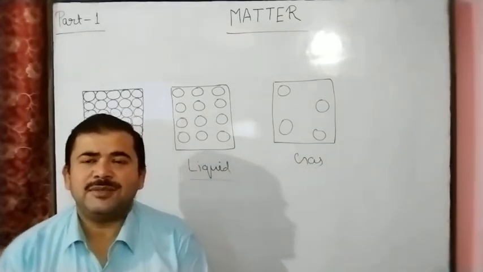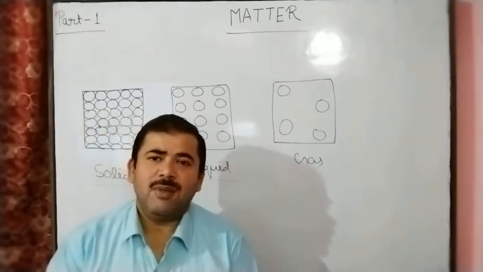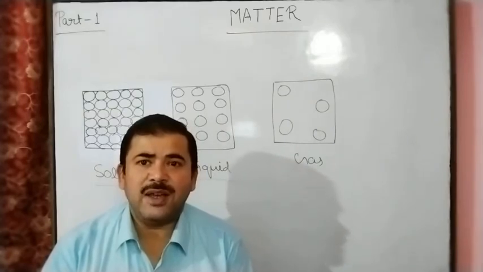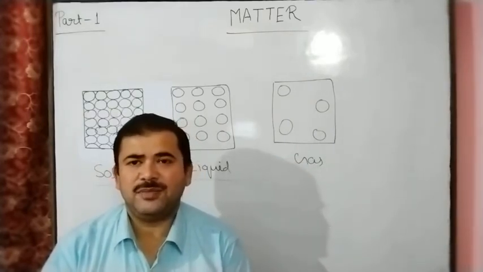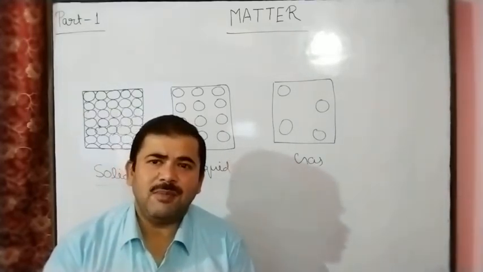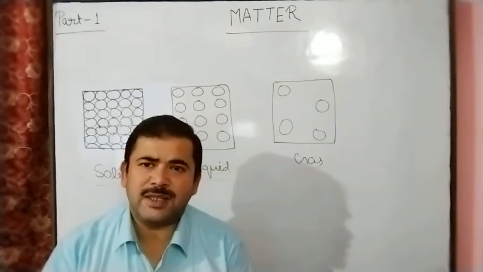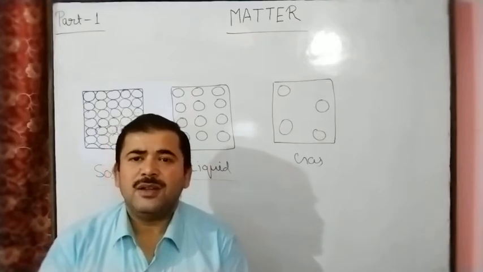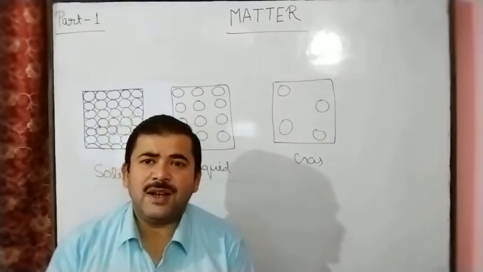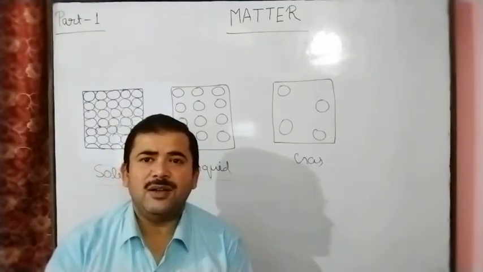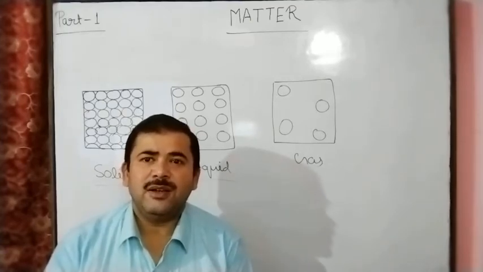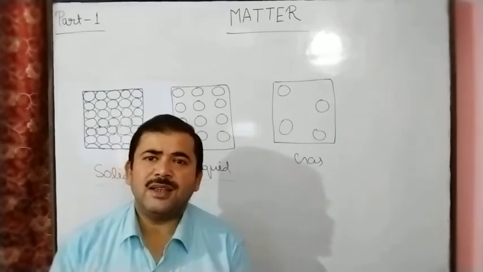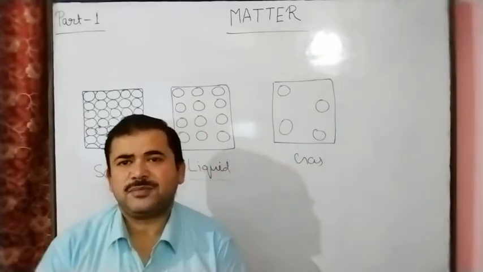So let's start. Matter. Matter is defined as anything which has mass and occupies space. Anything which has mass and occupies space is called matter. Many examples are paper, pencil, rubber, duster, chalk, board, buildings, food material, cloth. So these are the examples of matter.